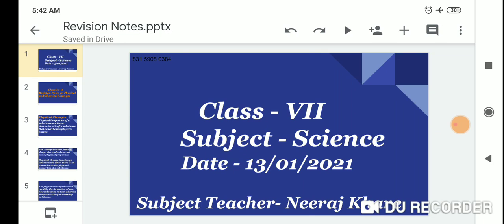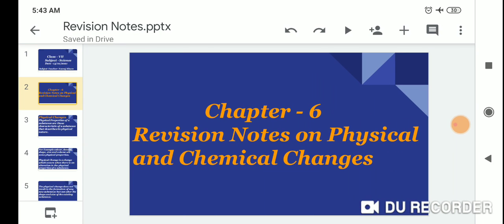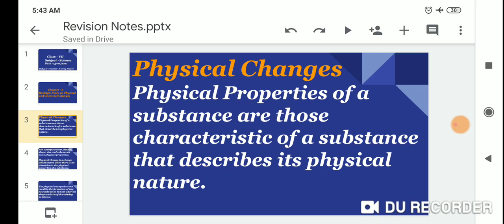So dear students, we start chapter 6, revision notes on physical and chemical changes. First, let us start with physical changes.